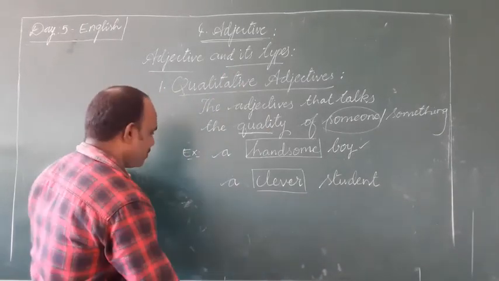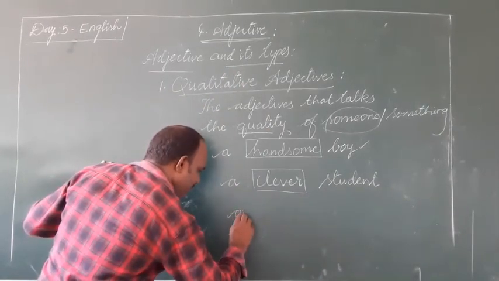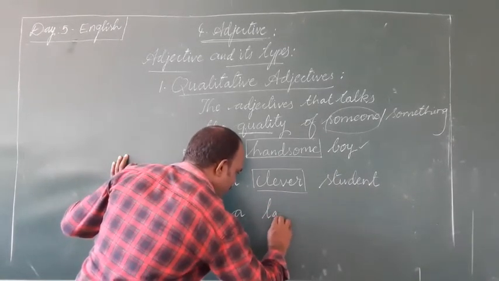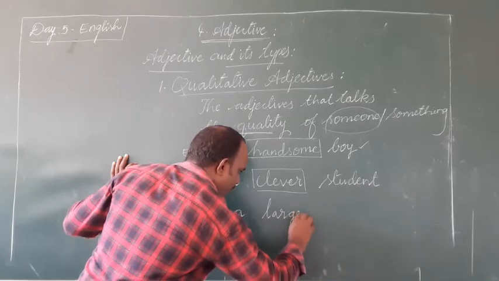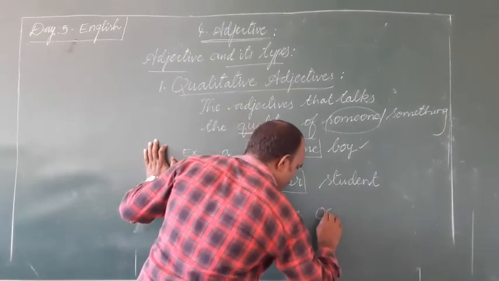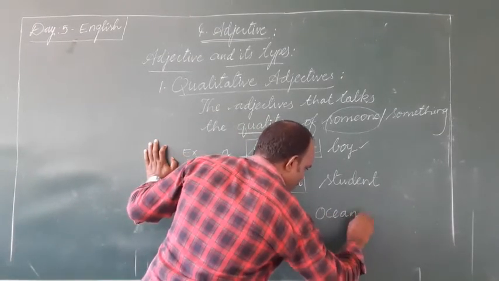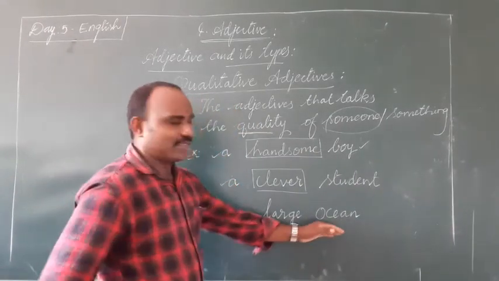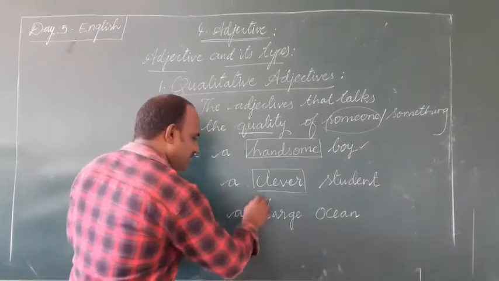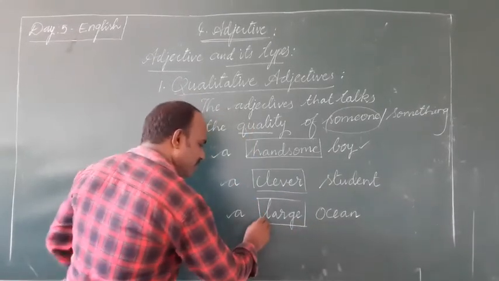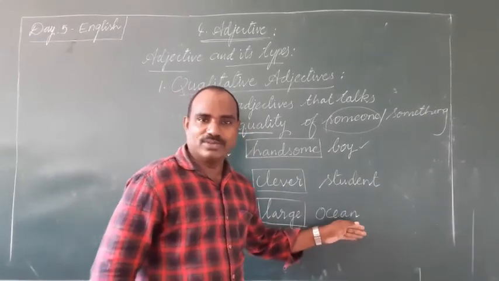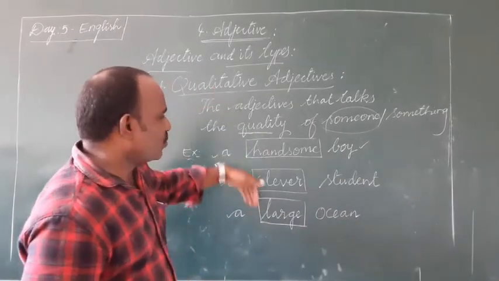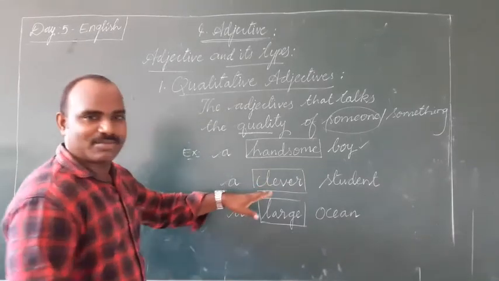I'll write one more example. A large ocean. Ocean is a common noun, of course. Here, the word large talks about the common noun ocean. So, large here can be considered as adjective of quality. So, these are some examples.